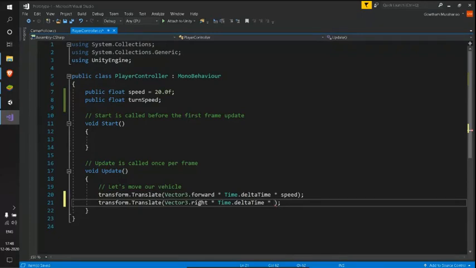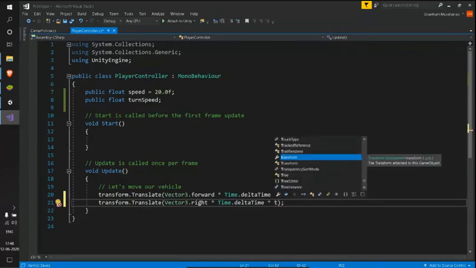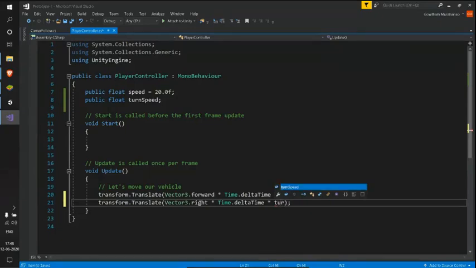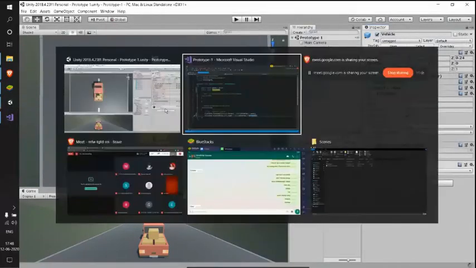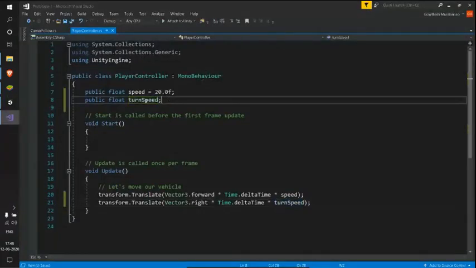So that's the use of Time.deltaTime as we saw earlier. And this time I'll be using the turn speed. So let me save this, and note that I have not initialized my variable turn speed and the default value for it will be 0. So let me get back, and as I have given my turn speed as public, I'll be able to see this variable value in my inspector and I'll be able to change that.